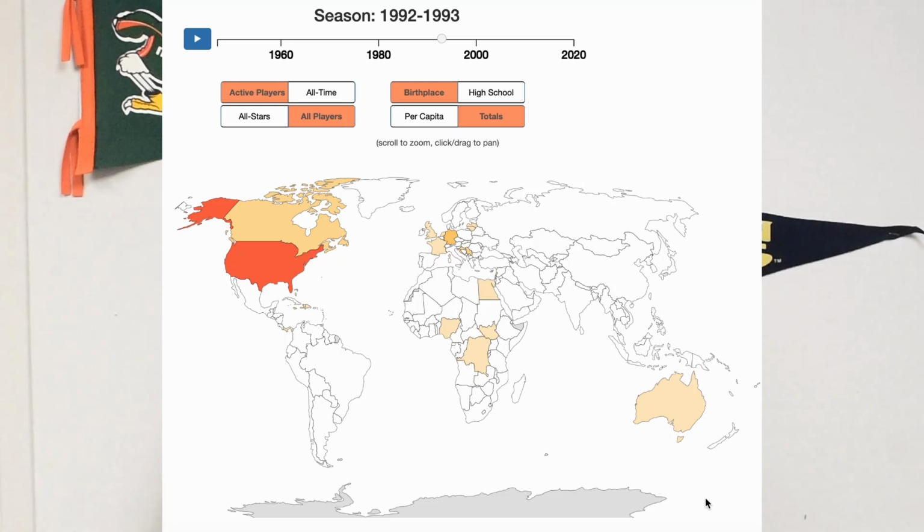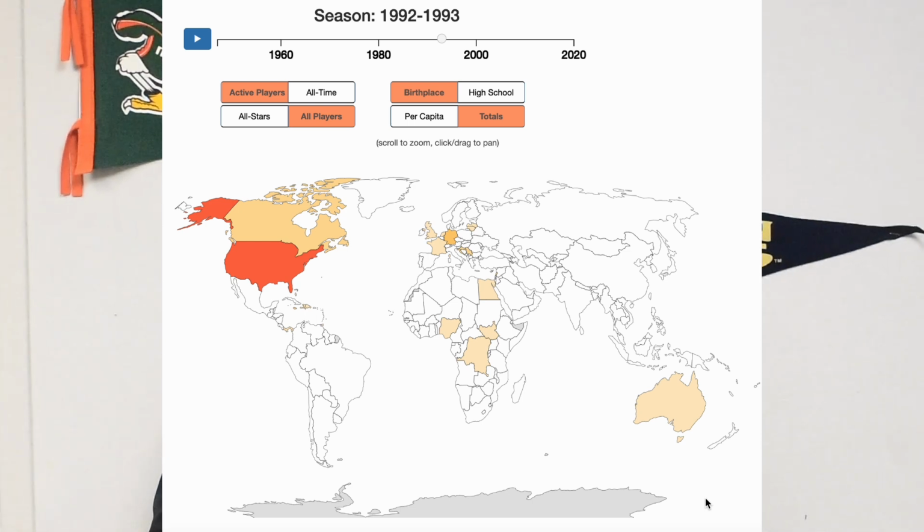I want you guys to take a look at this map. This is a map of all the active NBA players and where their home country was in 1992. These players would account for 5% of the NBA population in 1992, where there were 21 total foreign-born NBA players out of 420.